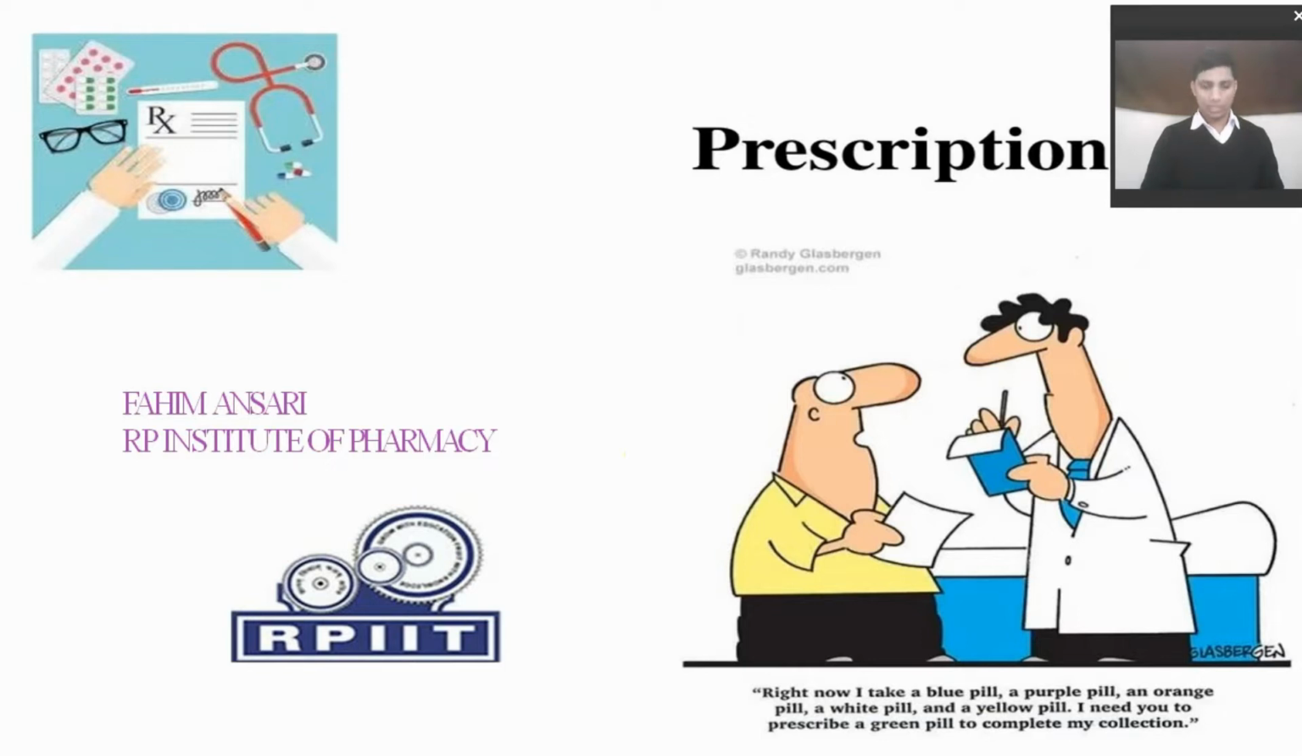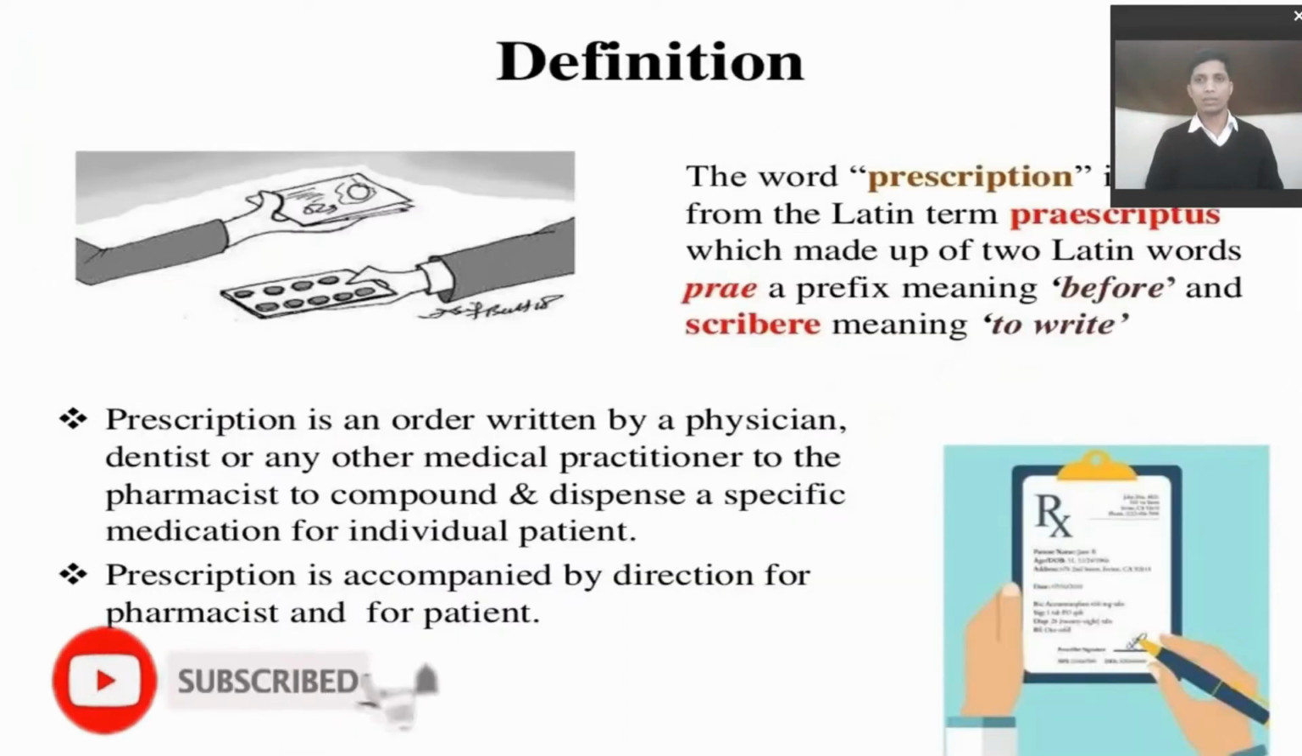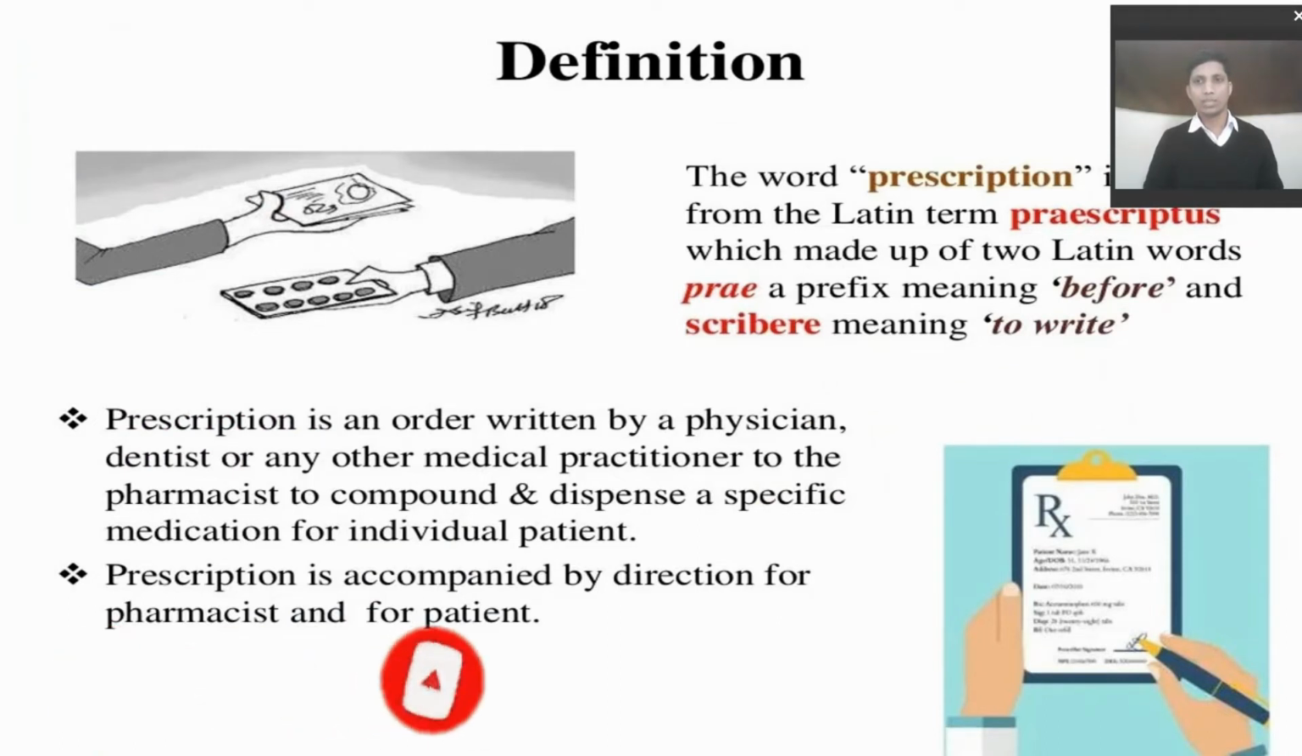Today we will discuss the prescription: what is a prescription, what is the requirement of a prescription, how a prescription is interpreted, and what are the parts of various types of prescriptions. The word prescription is derived from the Latin term praescriptus, which comes from two Latin words, pre and fix, meaning before to write.